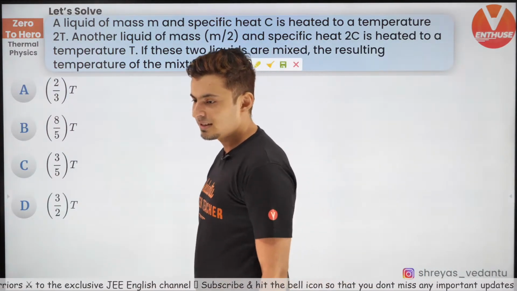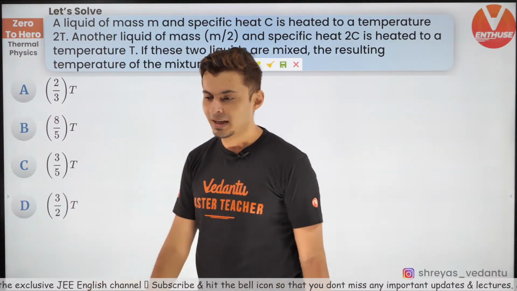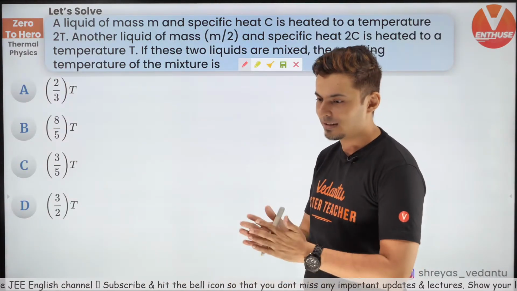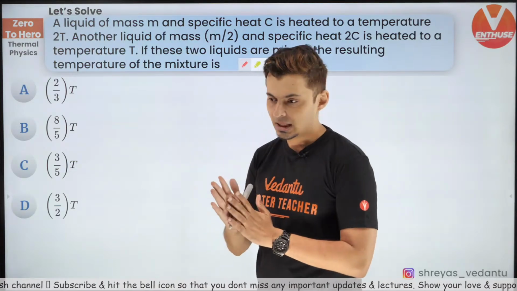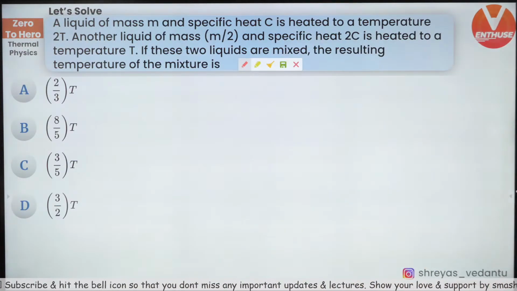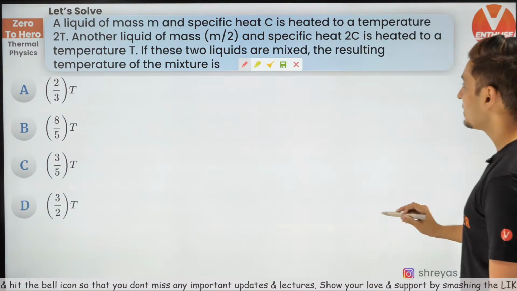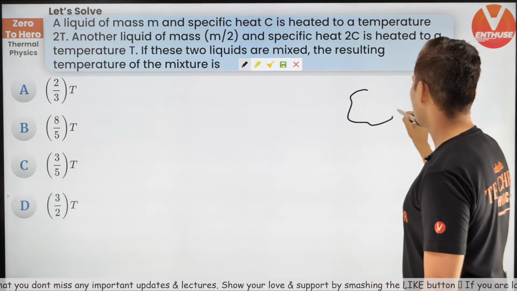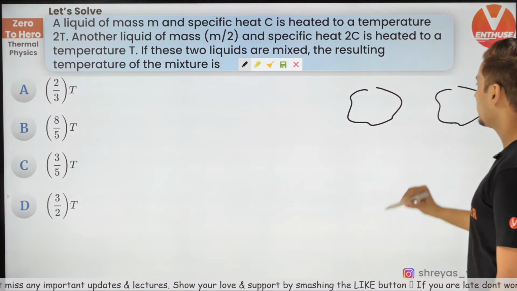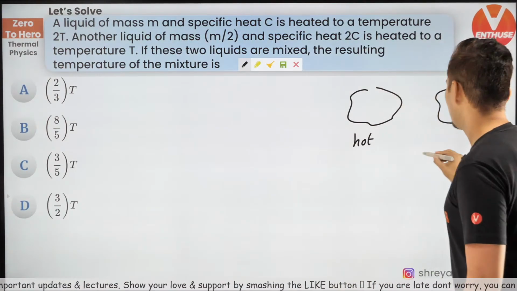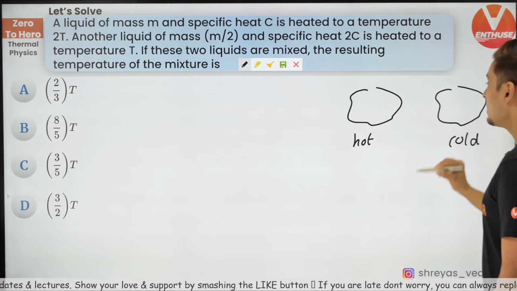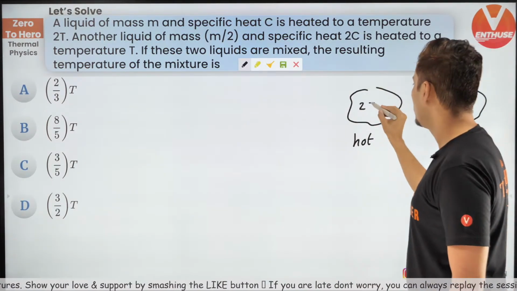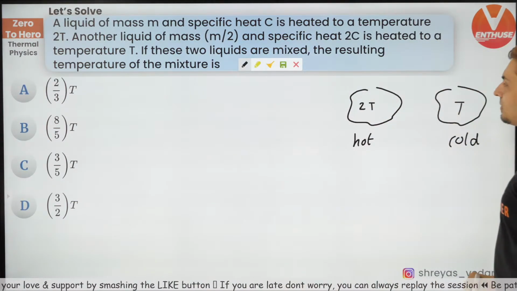Come on. Some of you are saying D, some of you are saying A. Okay, come on, all my minion warriors, think carefully, just solve the question, see who lost heat, see who gained heat, that's it. Just think about that. So who is the hotter body, who is the colder body? So hotter body had a temperature of 2T and colder body had a temperature of T.